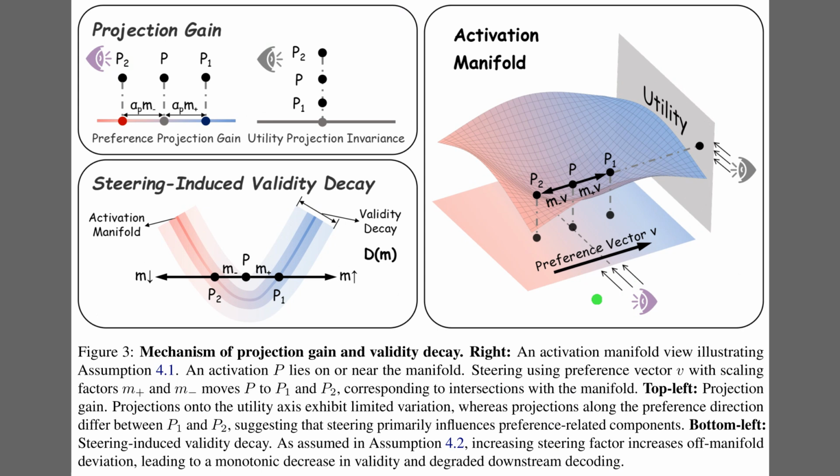Alright, Figure 3 provides the geometric intuition behind this trade-off, introducing the activation manifold hypothesis. On the right, the diagram visualizes the model's valid internal states as a curved surface. Steering works by adding a linear vector, represented by the straight arrow, to push the model toward a concept. However, the top left panel shows that while this increases preference projection, the linear path diverges from the curved surface. The bottom left panel illustrates this as validity decay. As the steering factor increases, the activation drifts off manifold into undefined space, causing the loss of coherence.